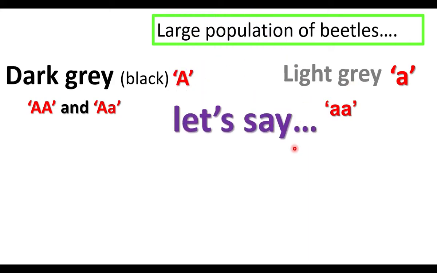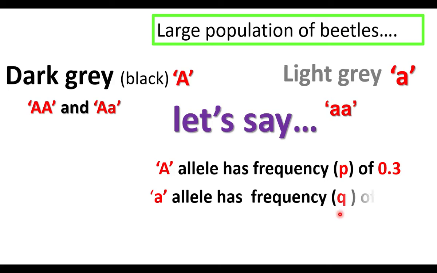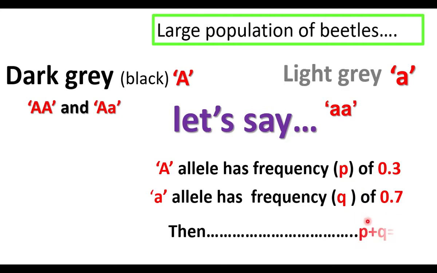Let us assume the capital A allele has the frequency P, where P is equal to 0.3, and the small a allele has the frequency Q, where Q is 0.7. Then P plus Q is equal to 1. If we know the P value, we can find out the Q value. If we know the frequency of one allele, we can find out the frequency of the other allele.